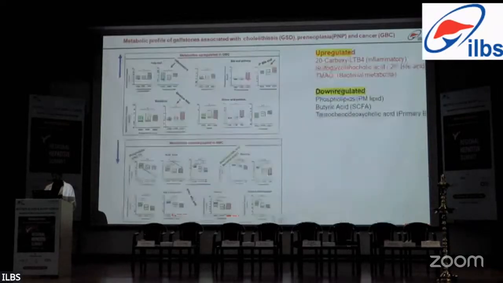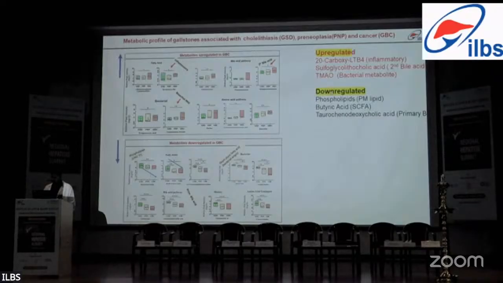These were then subjected to differential analysis, and the metabolites that were significantly up or downregulated were separated. Among the upregulated metabolites, we found 20-carboxy LTB4, which is non-inflammatory in nature, a secondary bile acid, sulfoglycolithocholic acid, and bacterial or host-derived bacterial metabolites such as TMA, which were significantly enriched in gallbladder cancer associated stones. Among the downregulated metabolites, we found downregulation of plasma membrane associated lipids such as phospholipids and lysophosphatidylcholine. There is also downregulation of the bacterial metabolite short chain fatty acid, butyric acid, which is protective in nature, and also a decrease in chenodeoxycholic acid.